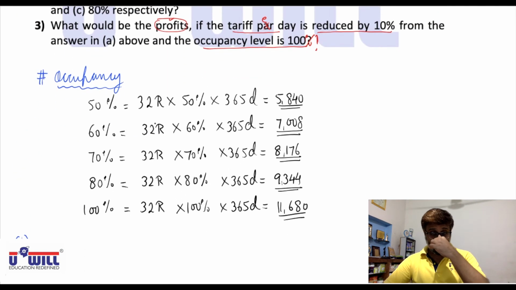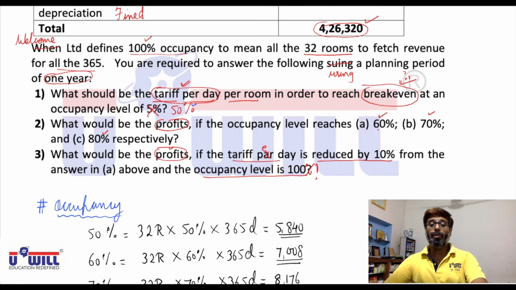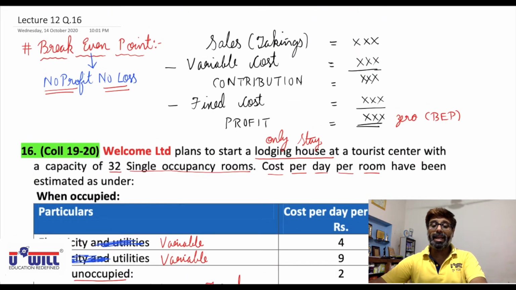We have to find takings, the tariff per room per day to reach break even point at 50% occupancy. So we will go reverse. We know that at break even point the profit is 0.